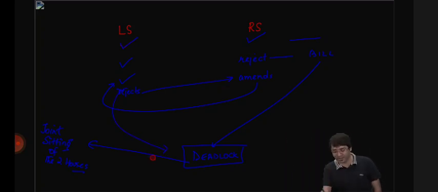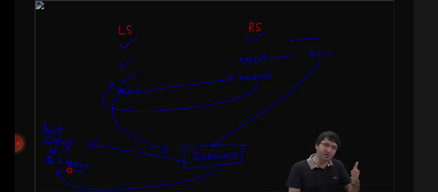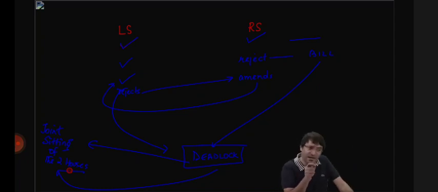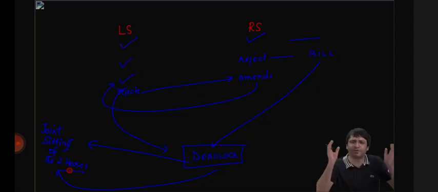So when one house passes a bill, what are the options available with the other house? And in this case, both Rajya Sabha and Lok Sabha have equal powers. It's not that Rajya Sabha is inferior to Lok Sabha. Assume that Rajya Sabha passes an ordinary bill by simple majority. Matter goes to the Lok Sabha. Lok Sabha also passes the bill by simple majority. No problem whatsoever, the bill is passed. Rajya Sabha passes a bill by simple majority. Lok Sabha rejects it. There is a deadlock.